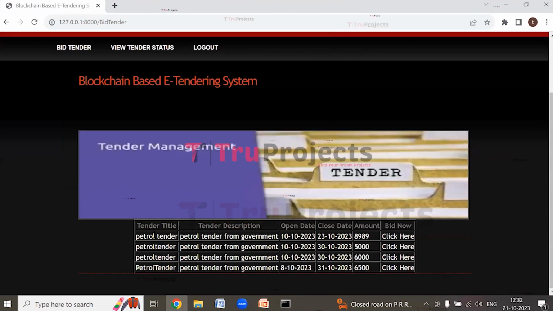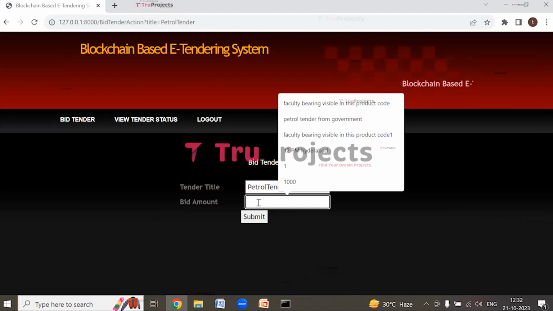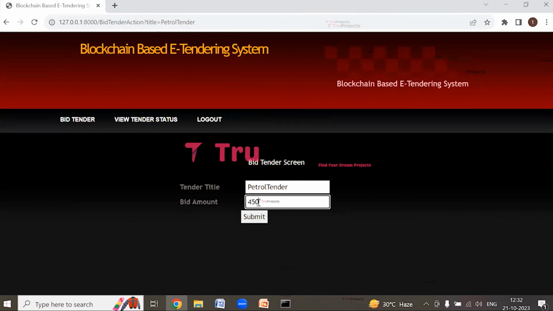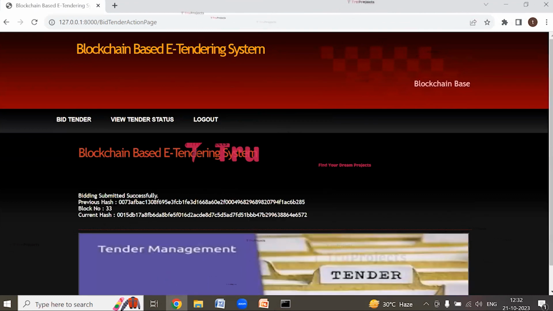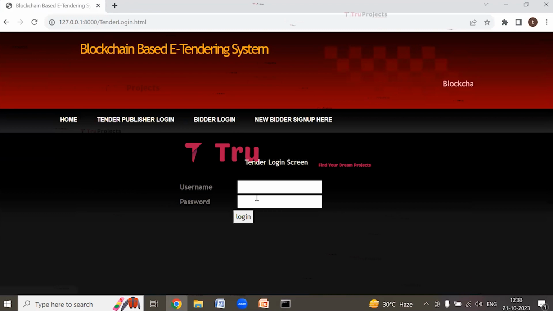So here we can see the tender title, description, opening and closing date, and this is the amount for the particular tender. So click here. So the second user is giving the bid amount as 4,500 and click on submit. So we can see that bidding submitted successfully and it is stored in block number 33. Now log out.